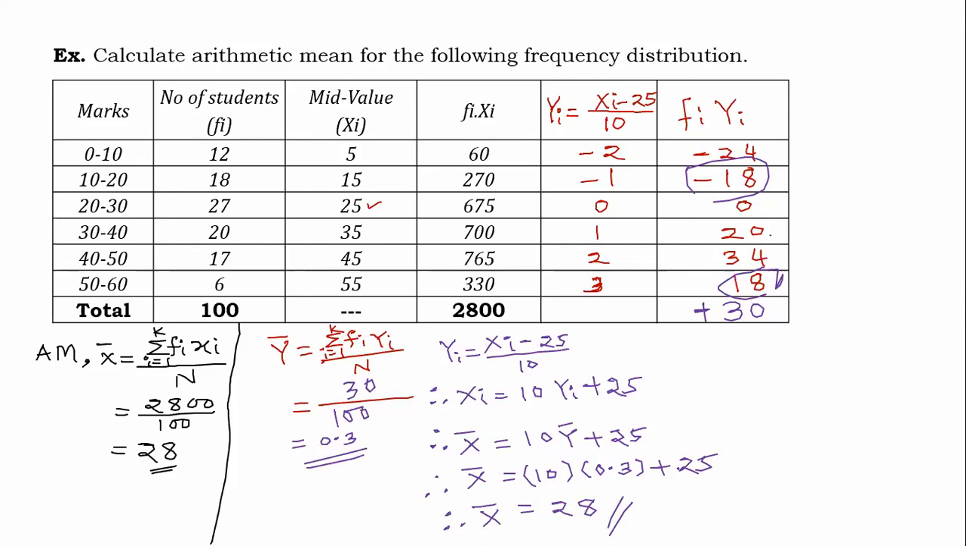We did not find x bar directly. We expressed yi in terms of xi. So this is called change of origin and scale. We will discuss that later on also. But now let us have a pause for today. I hope you have understood.